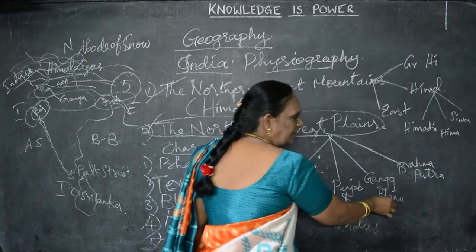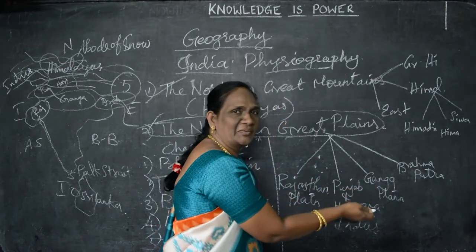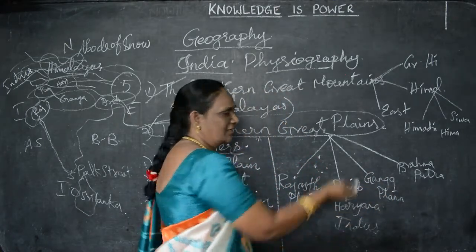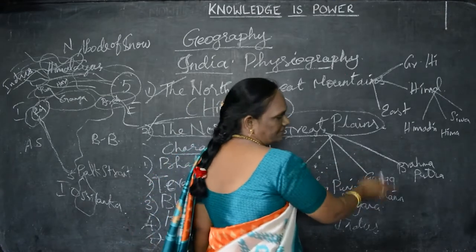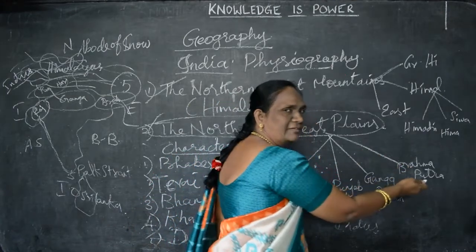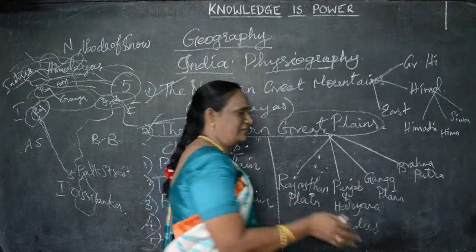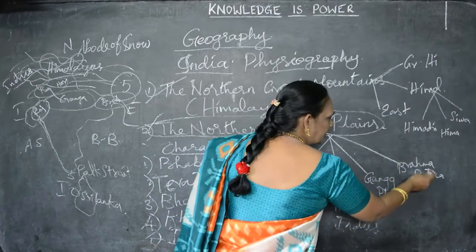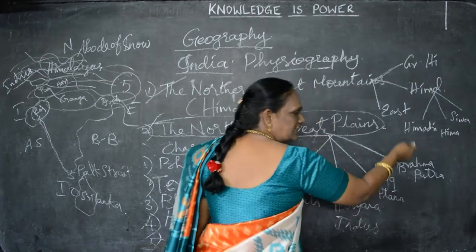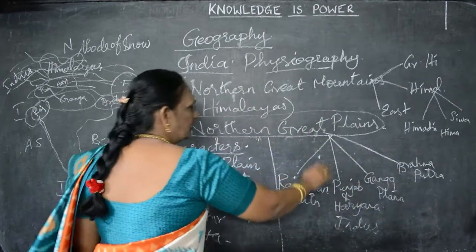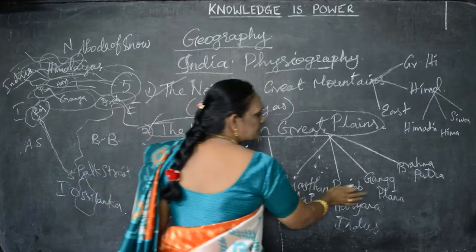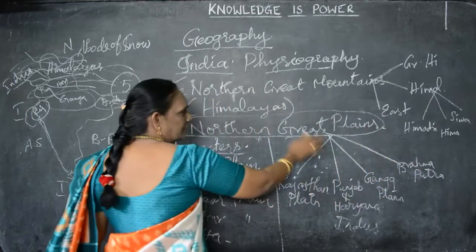Here the Ganga Plain, you know the name. Which river comes here? The Ganges. Very good. The Ganga river, the Ganges Plain. And in the Brahmaputra Plain, which river is there? Brahmaputra river. Okay, very good children. So the Brahmaputra river deposited the sediments in the Brahmaputra Plain. Okay, so there are 4 types of this northern Great Plains.